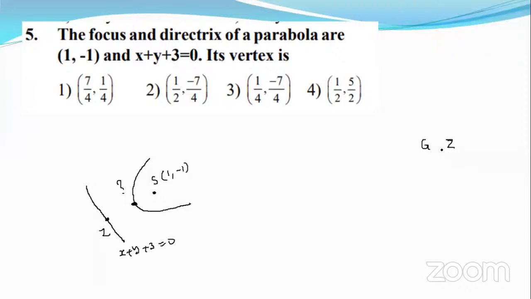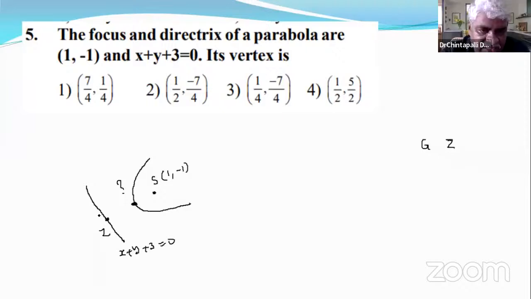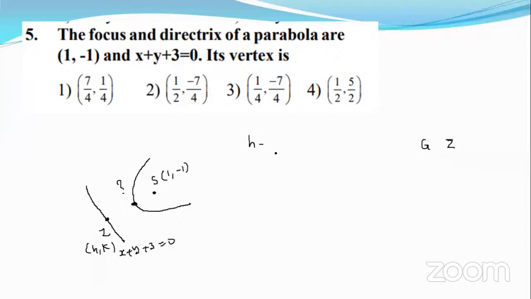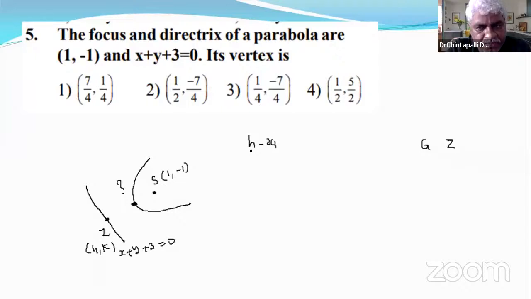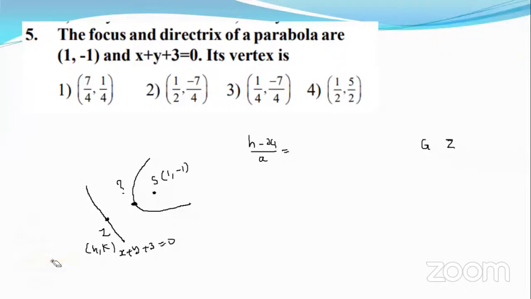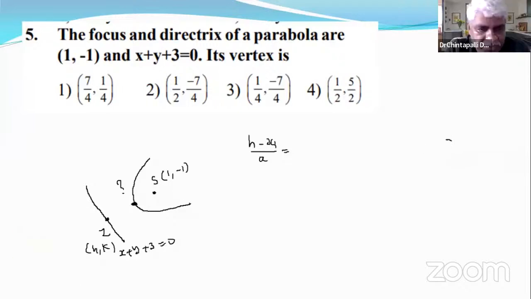Now let's find Z, which is nothing but the foot of perpendicular from S to this line. Do you remember the formula for foot of perpendicular? We did many sums. Let the foot of perpendicular be (h, k). It's a very essential and complicated formula. We worked on image also.